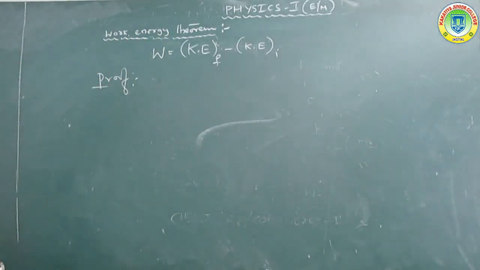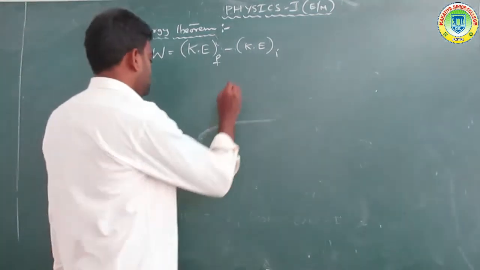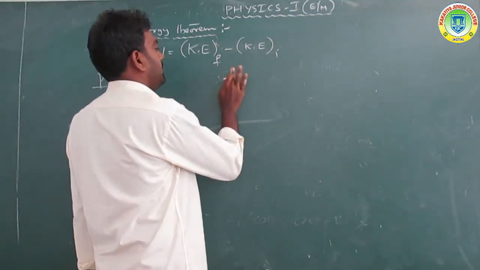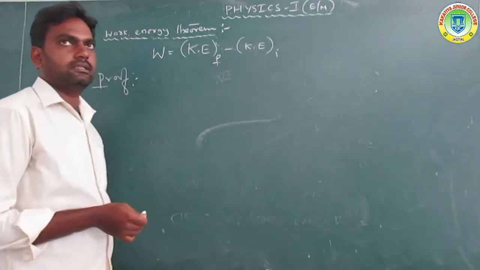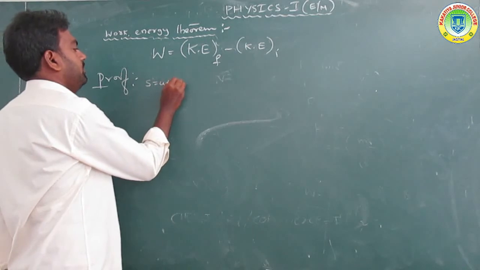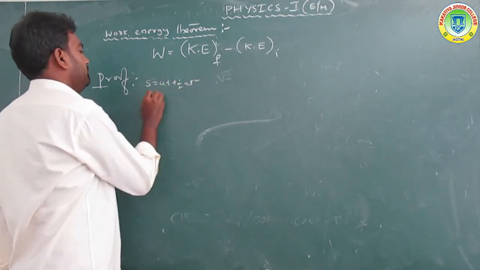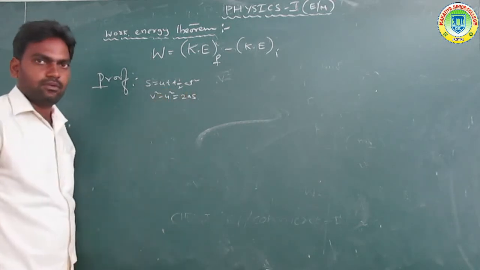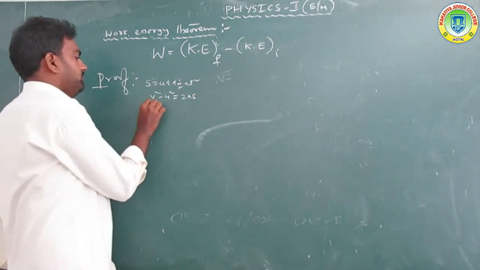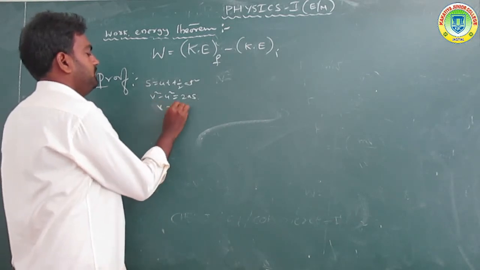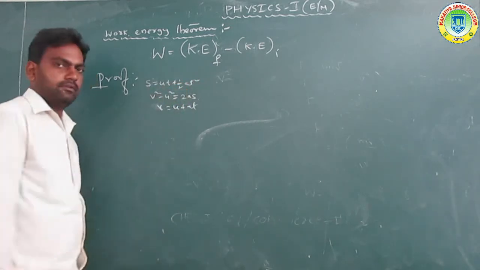So the final kinematic equations are: s is equal to ut plus half at square, v square minus u square is equal to 2as, and v is equal to u plus at. These are the kinematic equations.